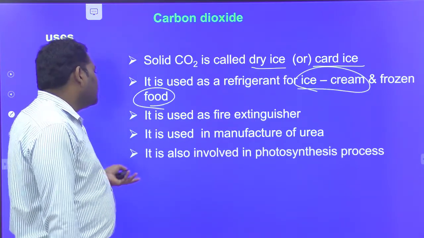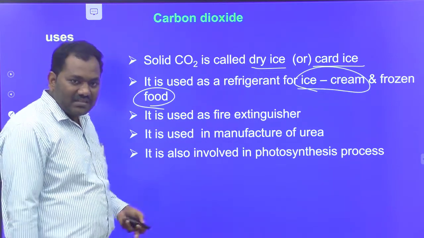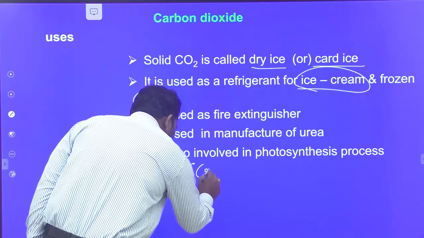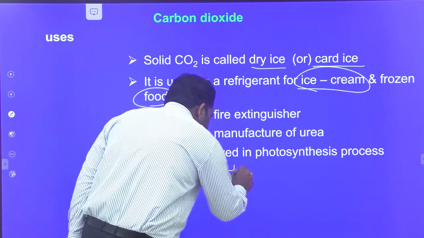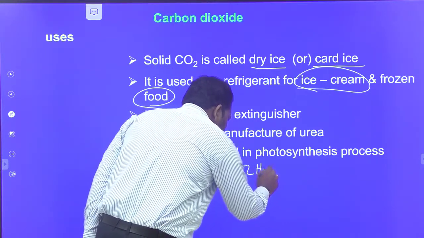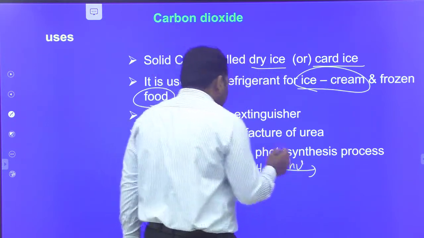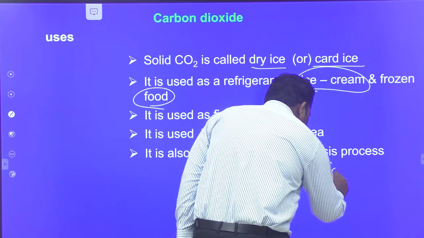And moreover, it is also involved in the process of photosynthesis to prepare food. In the reaction involved in photosynthesis, CO2 is the major compound. In presence of sunlight and chlorophyll, it reacts with water molecules to give glucose.